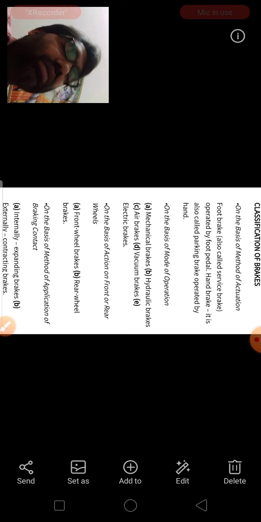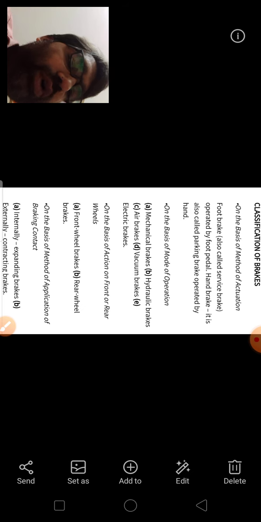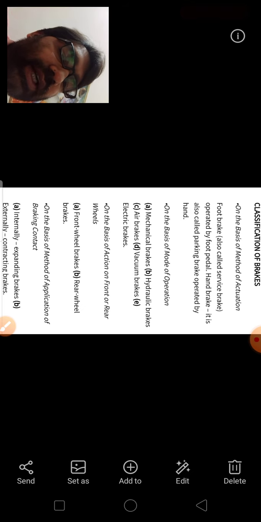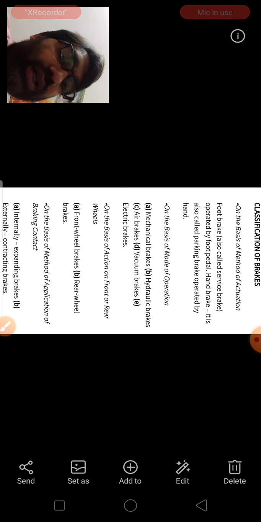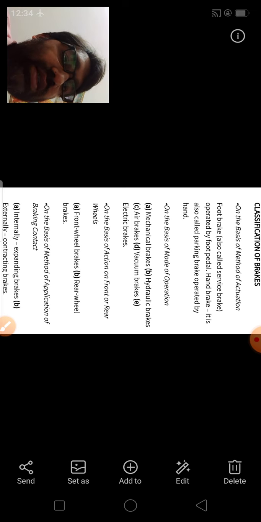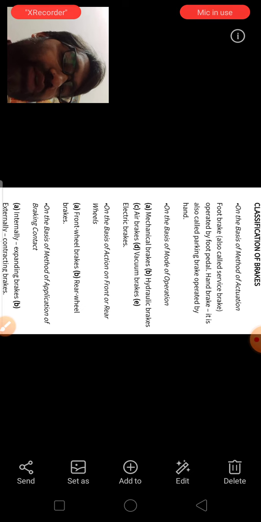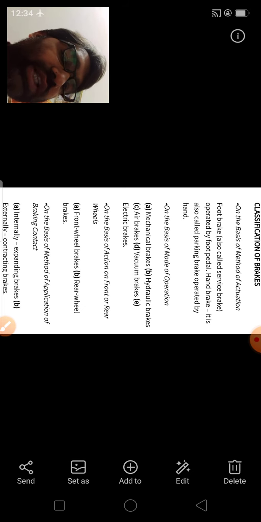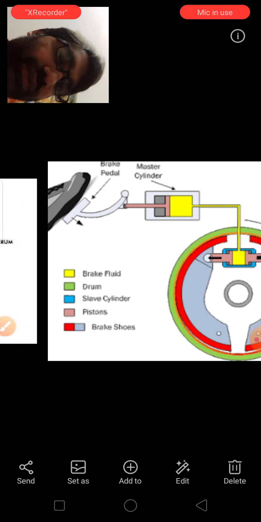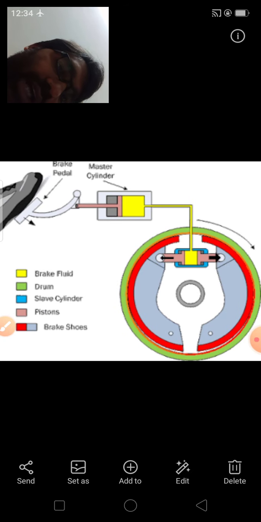The second basis, which is very important, on which brakes can be classified is mode of operation. On the basis of mode of operation, it can be classified into mechanical brakes, hydraulic brakes, air brakes, vacuum brakes and electric brakes. The main concern in this subject is mechanical brakes, but I will introduce you to the hydraulic brakes, air brakes, vacuum brakes and electric brakes too. First of all, we will discuss what a hydraulic brake is. With a figure, I am going to help you understand it.